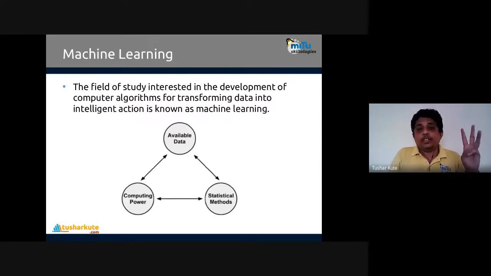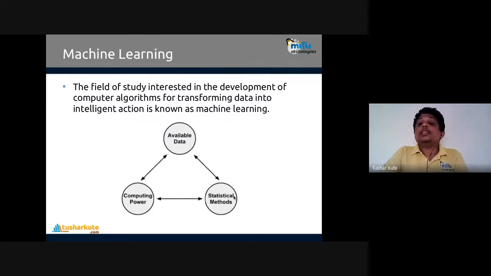But machine learning is a triangle. Three different parts are present. Machine learning requires previous data, that is, available data. We have some sort of data present with us. The previous experience should be present. And to find the predictable pattern inside it, we use statistical methods. So in this data, what kind of pattern is present? To find the answer to this question, we'll use statistical methods.